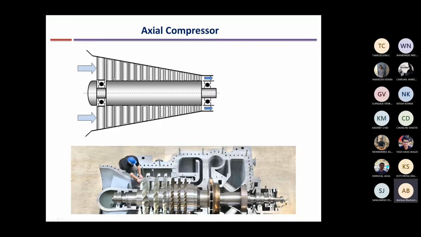So either you can have them at the same hub radius, so that the tip radius is varying, or the hub radius can increase so that the tip radius is constant, or the third way is that both the hub and tip radius change so that the mean radius remains constant. Okay, so in this case you can see somewhat like that. You can see that the hub radius is increasing, so the hub here has a much smaller diameter as compared to the hub here. The tip radius is also slightly lower, and the mean radius will be somewhat constant.